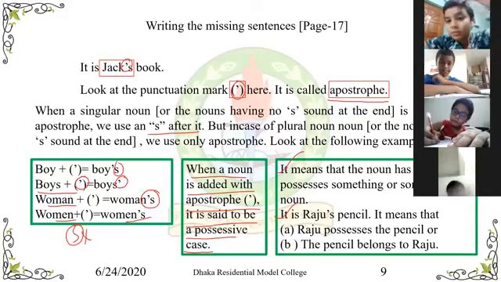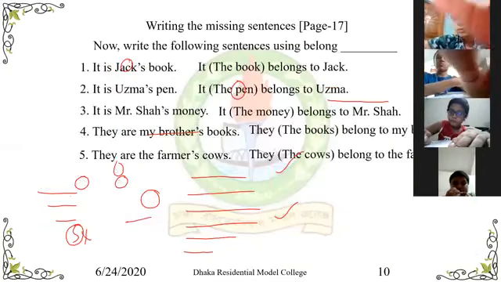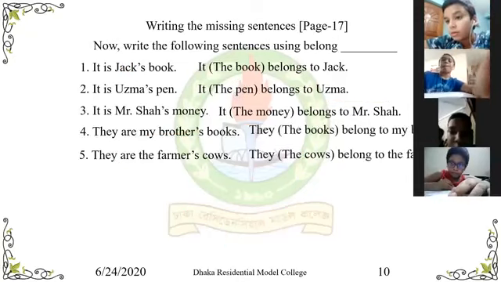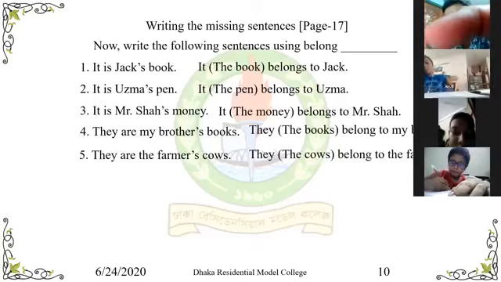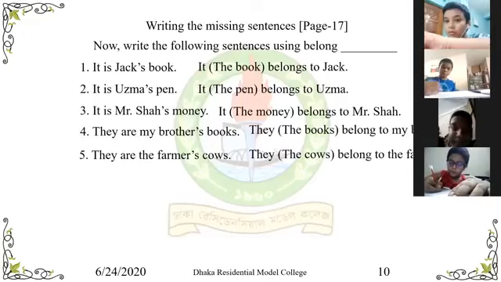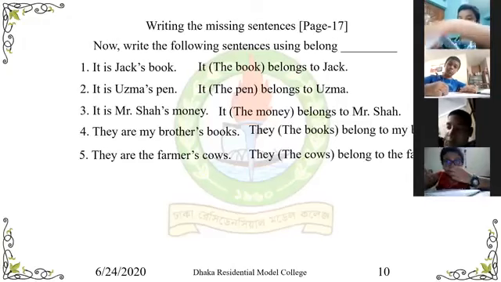Sir, finished. Now we shall move to the next page. Now look here. It is Jack's book. It means that it belongs to Jack or the book belongs to Jack. Please write down in your book. It is Usma's pen. It means that it belongs to Usma or the pen belongs to Usma.